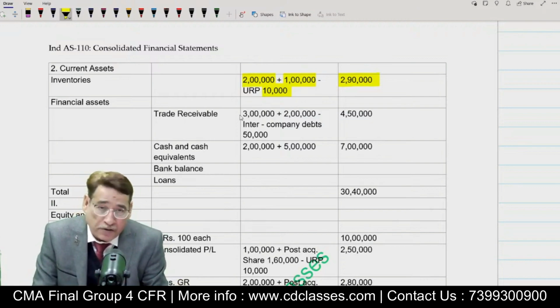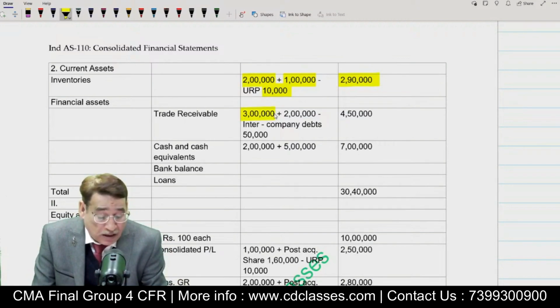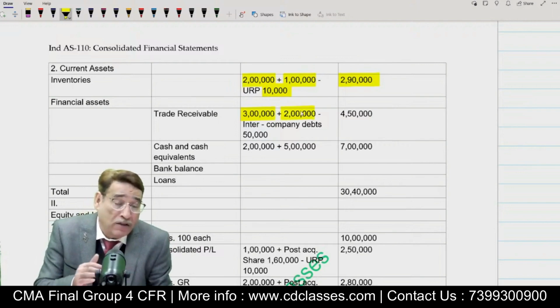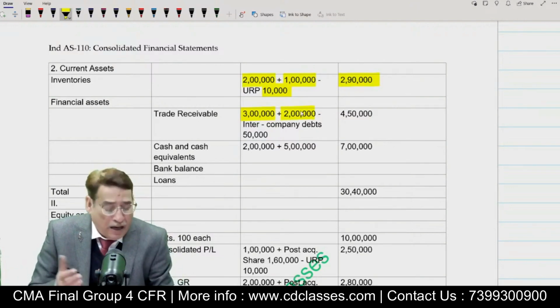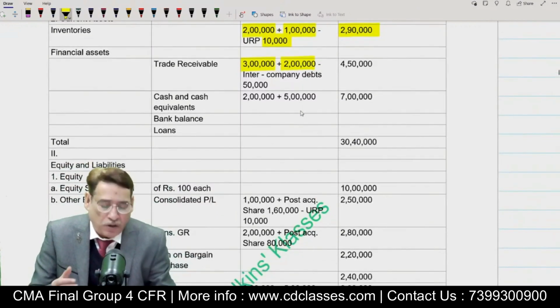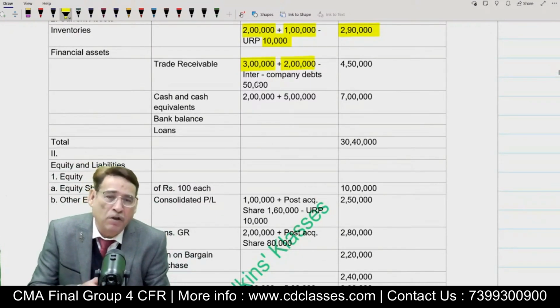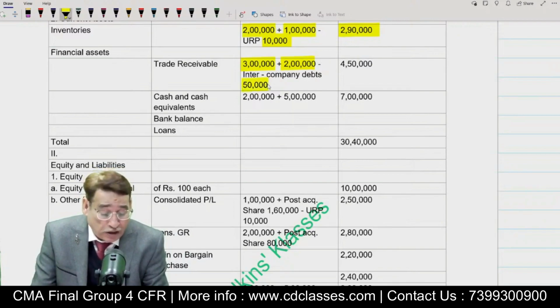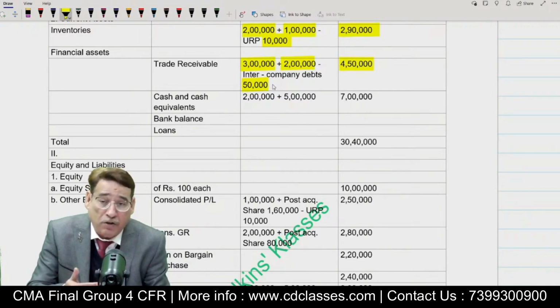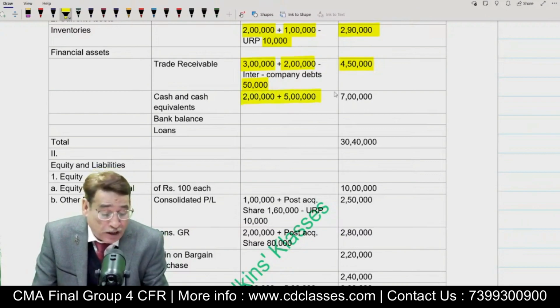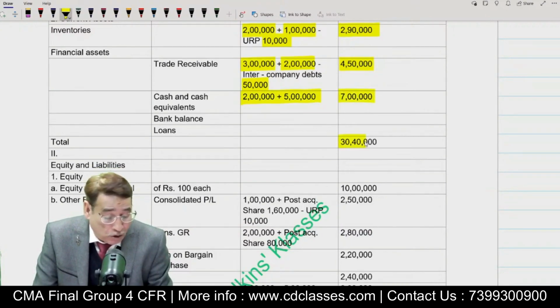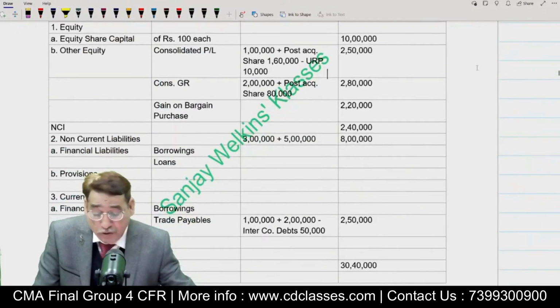Coming over to the trade receivable. Now trade receivable, as you can see, is 3 lakh and 2 lakh. I told you there is intercompany transaction related to what we call debtors and creditors. And intercompany transactions are very easy to deal with. And moreover, with such transactions, you are already familiar. So 50,000 I will subtract. So 3 plus 2, 5 lakh minus 50,000, 4 lakh 50. And this 50,000 later on will be subtracted from trade payable also. As far as cash and cash equivalent is concerned, simply add. So total, just check it also, 30 lakh 40,000 should be there.